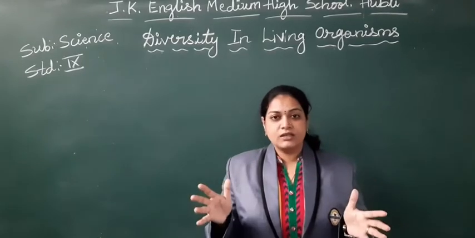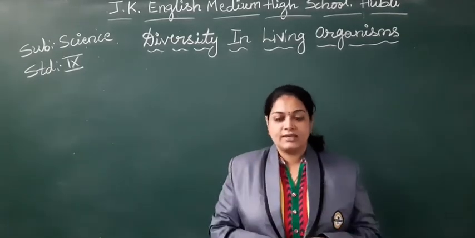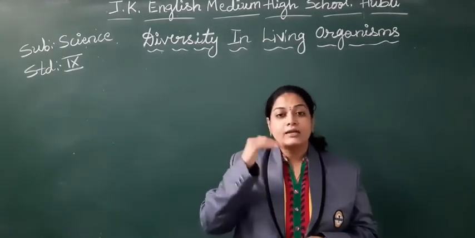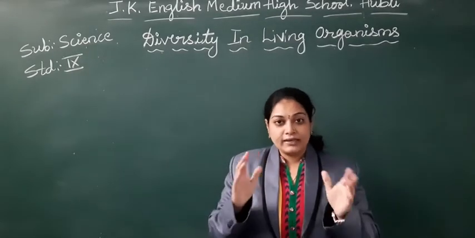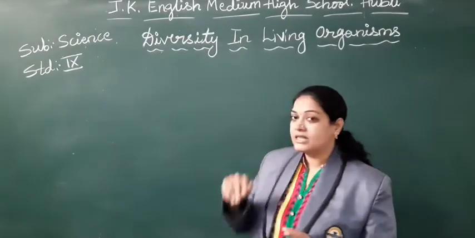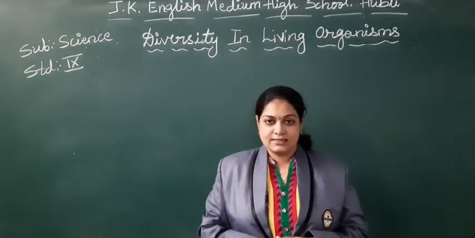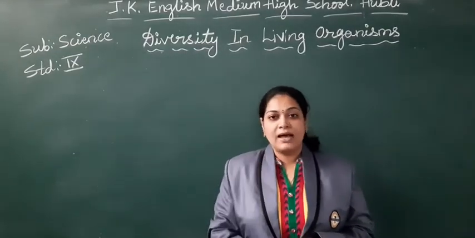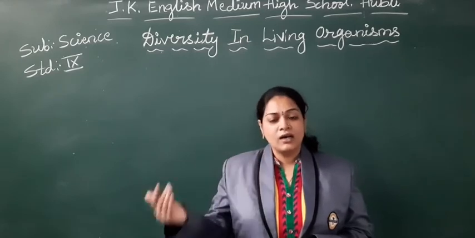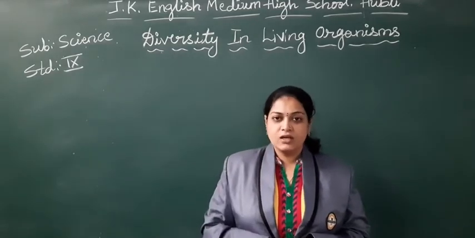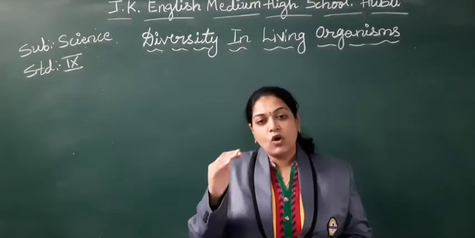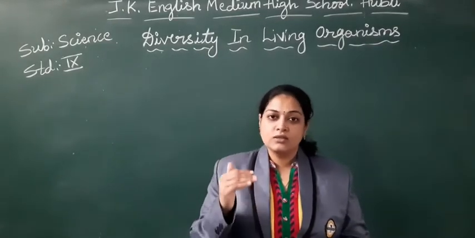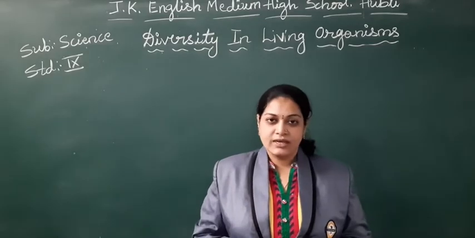In the universe we find many organisms, many types of species of organisms. So like that we find the diversity in the living organisms. It may be about the plants or maybe about the animals, right? So how they have proved all this, that all we are going to discuss now step by step, right?